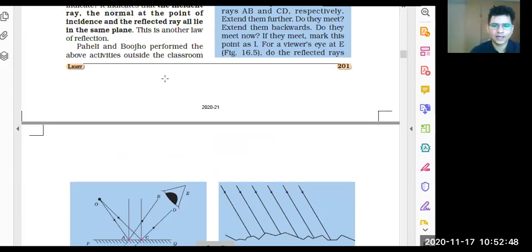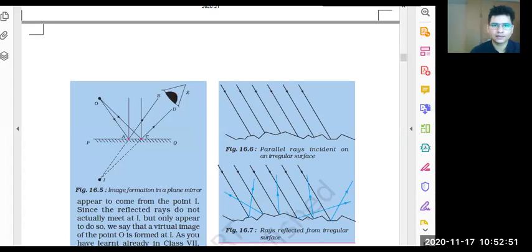Now this we have studied. Now see this, this is how we see an object. Don't you think this is the same thing? The light will always come from the object, then it will reflect and go to our eyes.